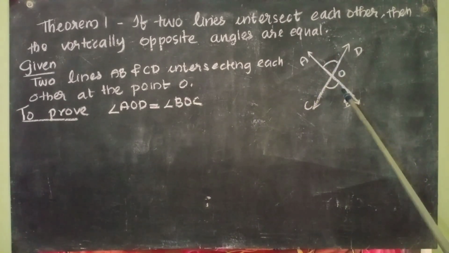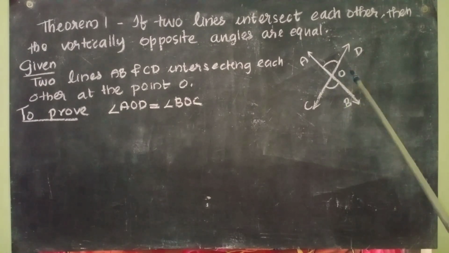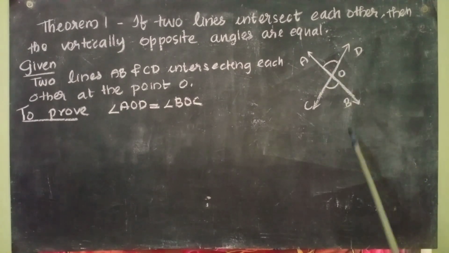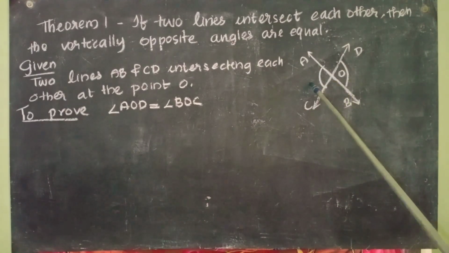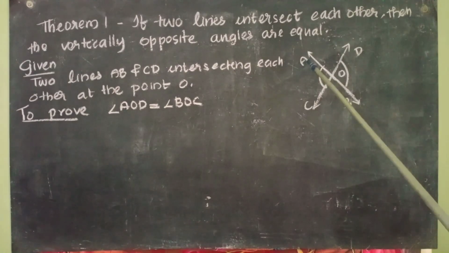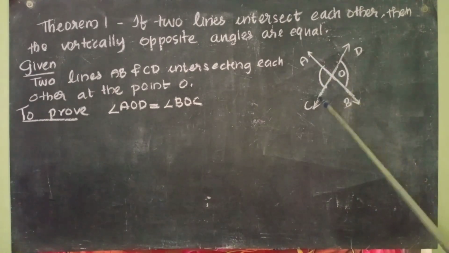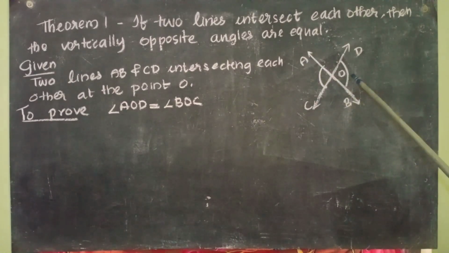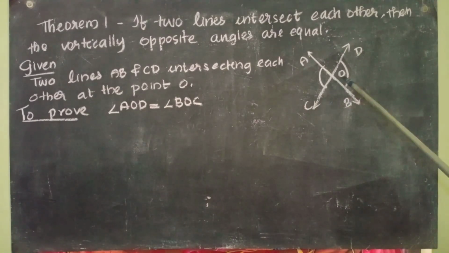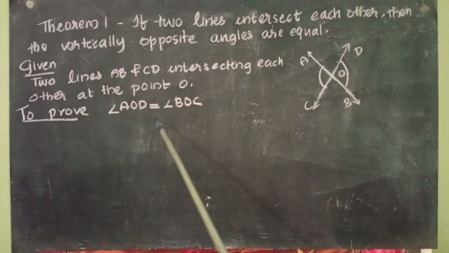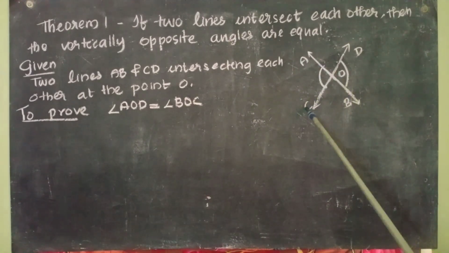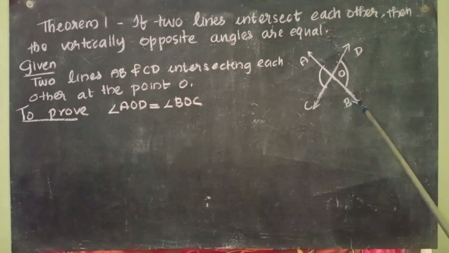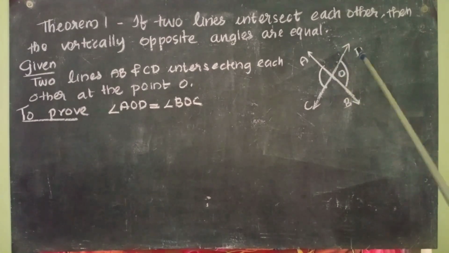Here not only one pair, here is one more pair. Which are the other pairs? I will mark it first. So the other pair also I have marked. What is the name of this angle? This one is AOC. What is the name of this angle? BOD. So one more pair you have right here, that is angle AOC equal to angle BOD.